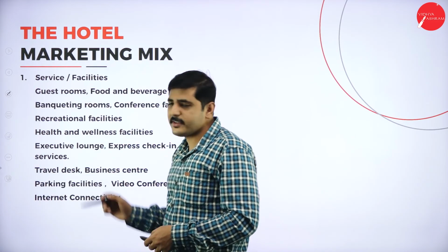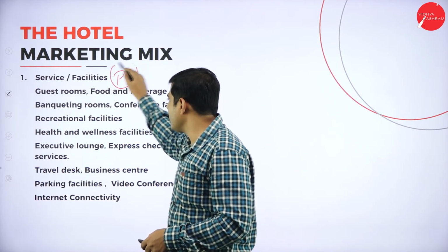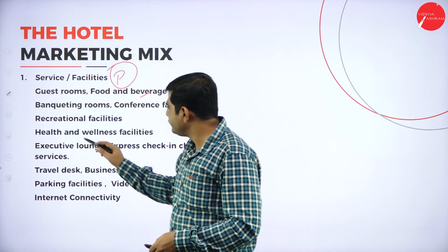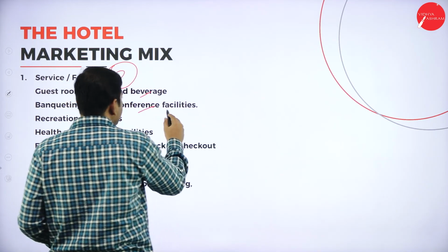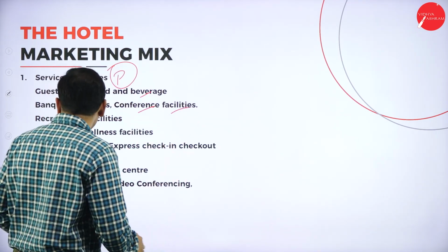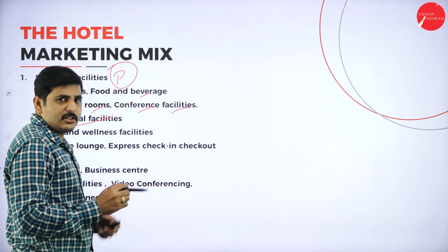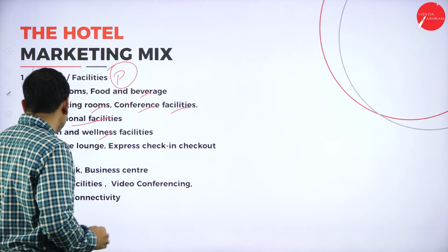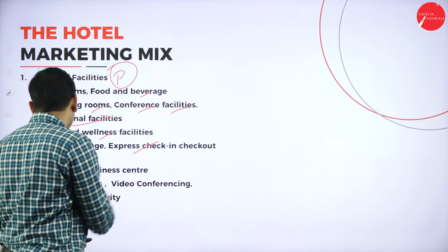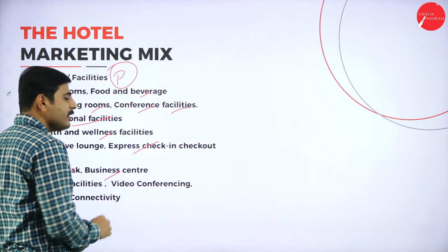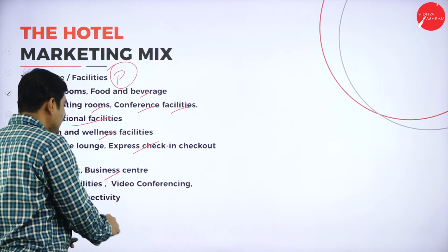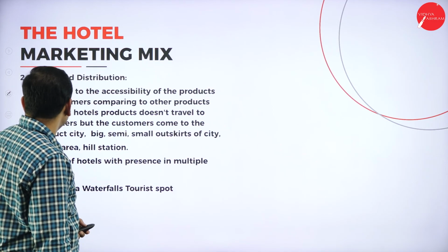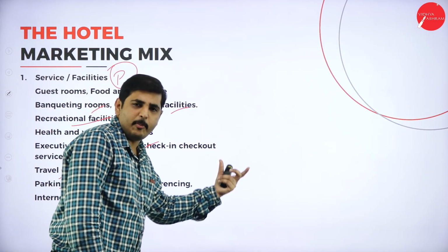First one, service or facility. This is P, product. So what are the services you will provide? It is guest room, food and beverages. Next one, rooms, conference and other facilities. Next one, recreational facilities. These are all the services and products we can add up. Next one, health and wellness facilities. Next one, check-in and check-out facility. Next one, travel desk, business center. Next one, parking facility, video conference, internet and connectivity facility. So these are all the services or products.